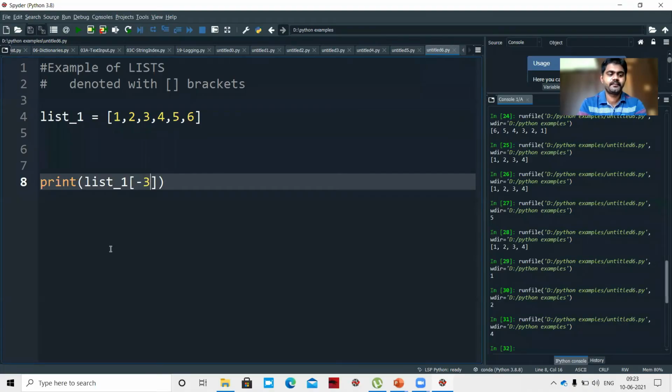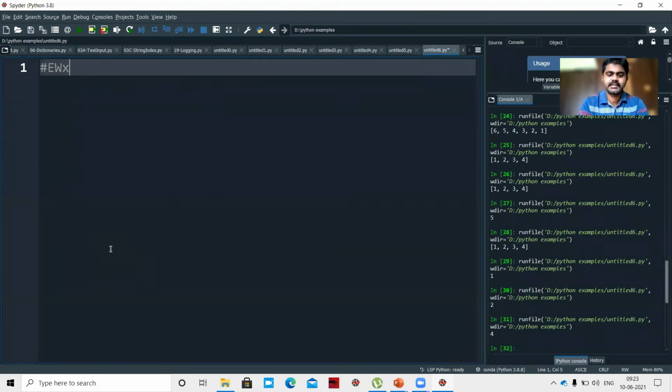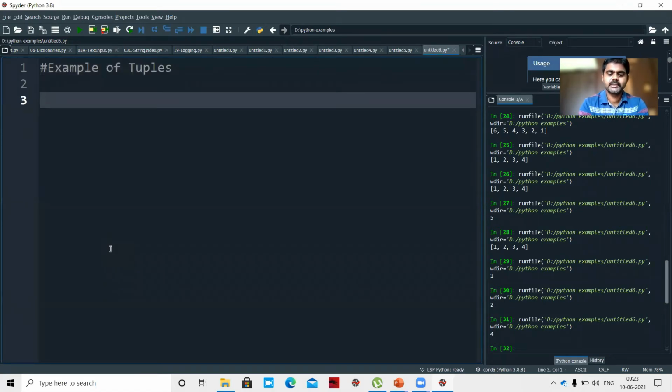So let's see an example here. Example of tuples. tup_1 equal to, as I said, we should represent it in parentheses. It can be of the same data type or different data types. So let us give different data types: 1, 2.3, I'm giving a string Praveen, and a boolean True, and some complex, 2 plus 3j.